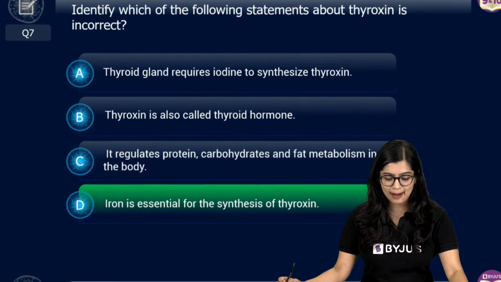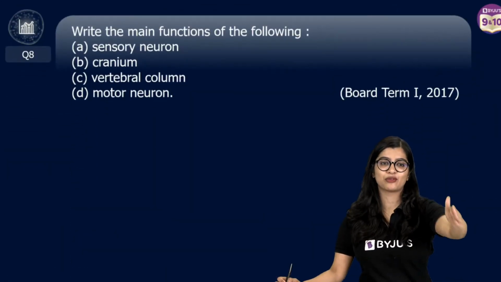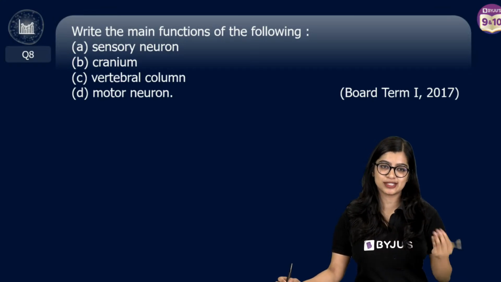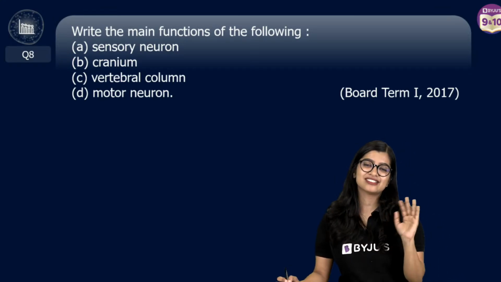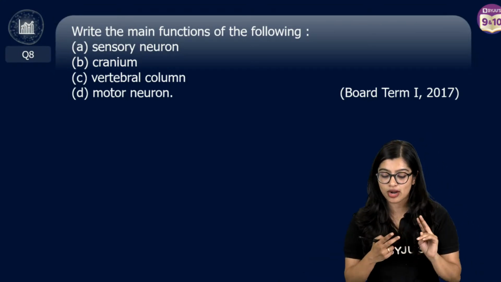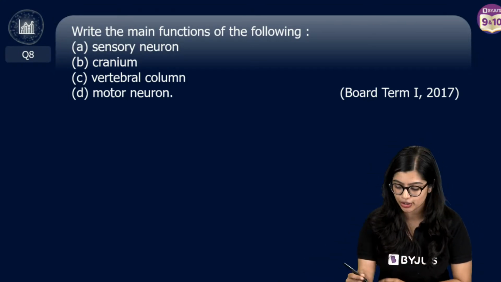Next up, as per your demand, subjective questions. Sapna and many others were asking. Next set of questions are going to be your subjective questions. This is very simple. Explain the functions of sensory neuron, cranium, vertebral column, motor neuron.